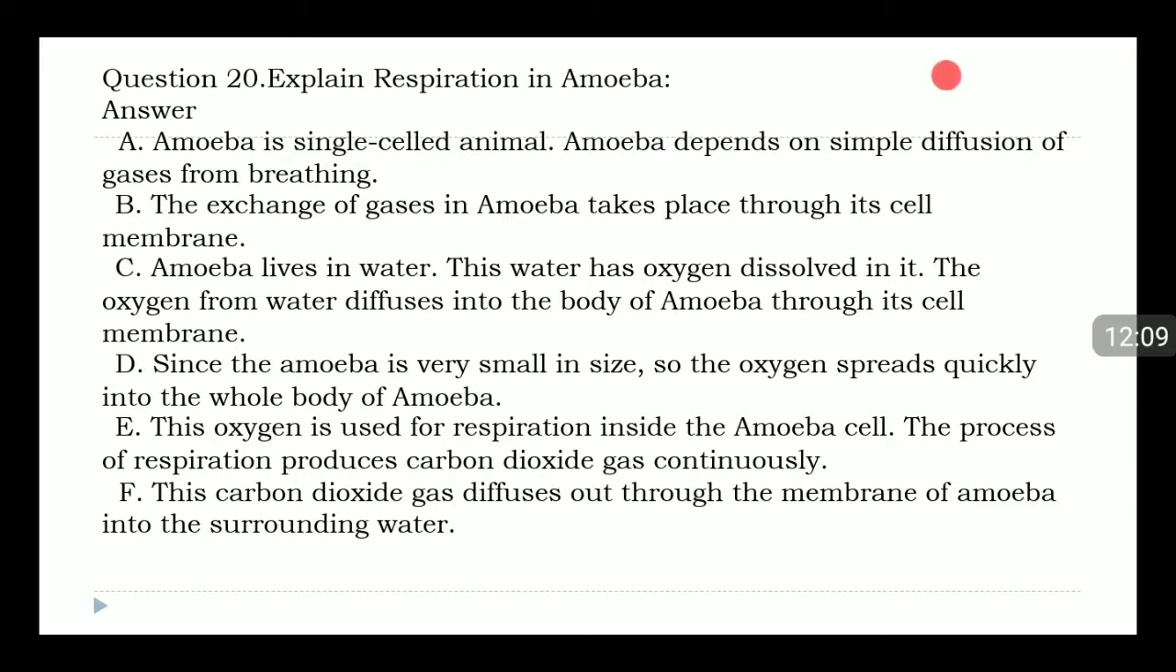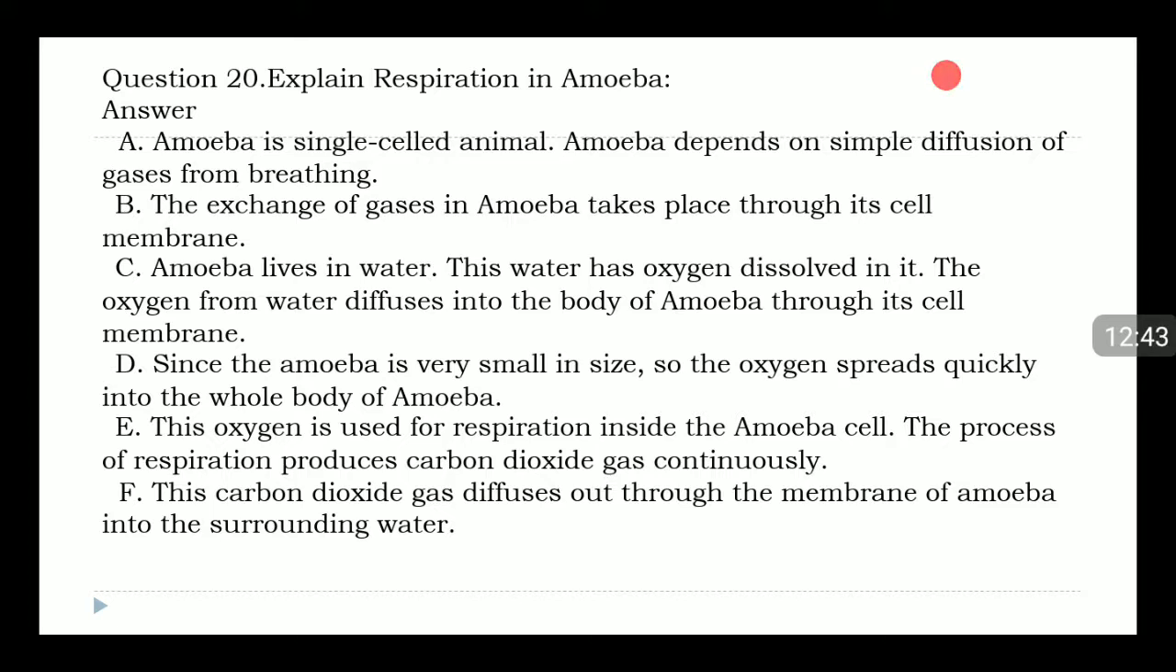Question 20. Explain respiration in amoeba. Answer. A. Amoeba is a single-celled animal. Amoeba depends on simple diffusion of gases for breathing. B. The exchange of gases in amoeba takes place through its cell membrane. C. Amoeba lives in water. Thus water has oxygen dissolved in it. The oxygen from water diffuses into the body of amoeba through its cell membrane.